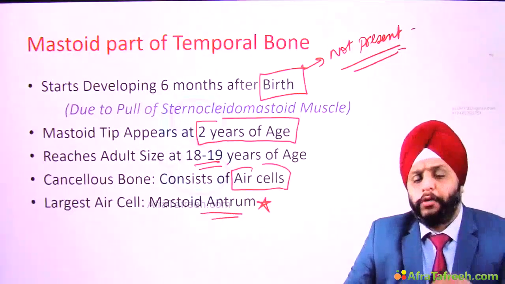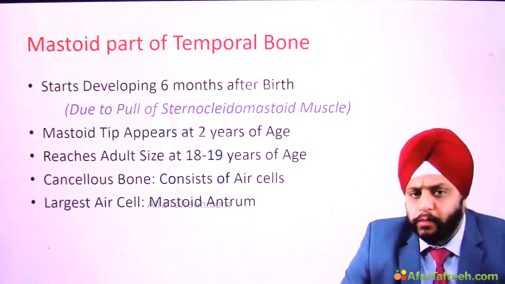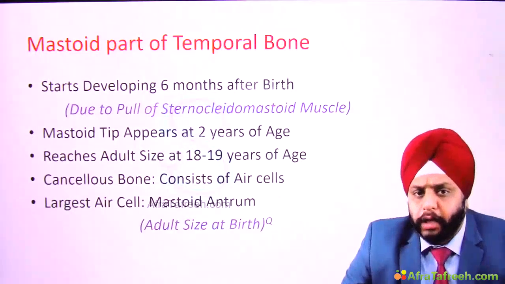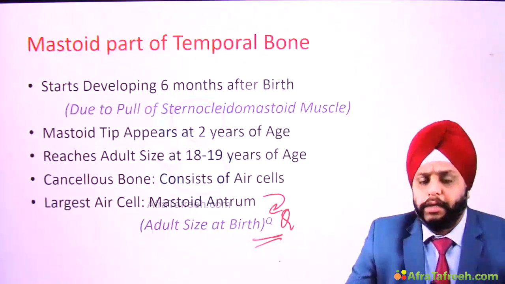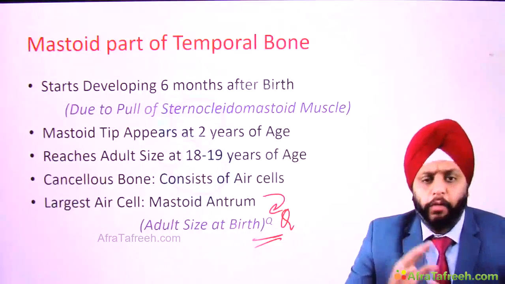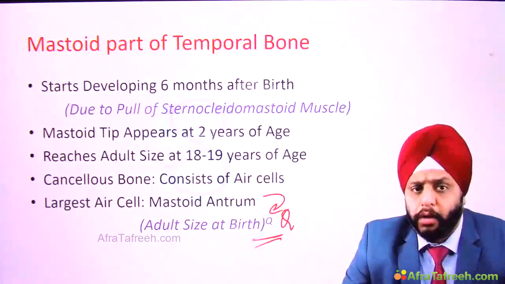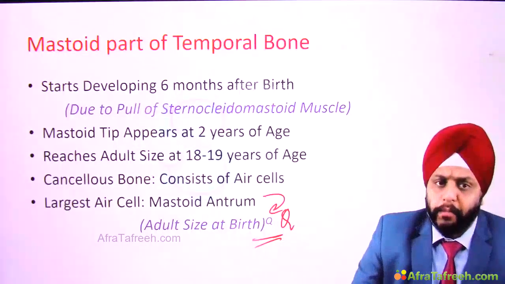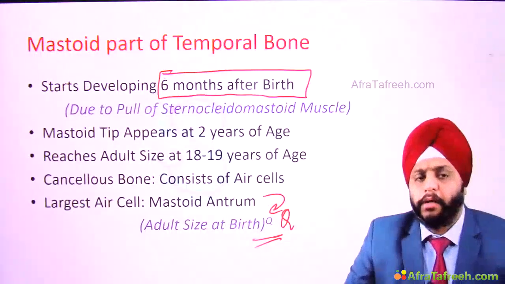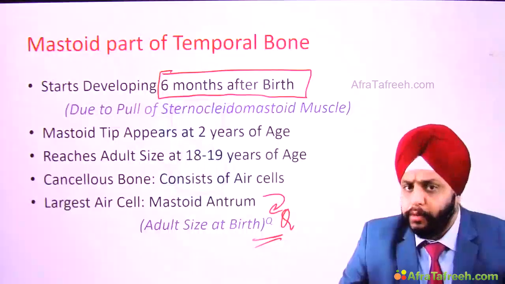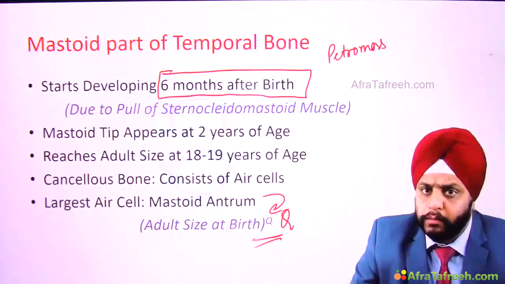Now there's a question that you have to remember. The most important question among all of this is that this mastoid antrum is adult size at birth. Very important question. This is adult size at birth. Now let's go back a little bit and revise what we have just told you, that mastoid is not present at birth. Remember I told you the mastoid process starts developing 6 months after birth. So at birth we don't have a mastoid process. We have a single unit known as the petromastoid unit.